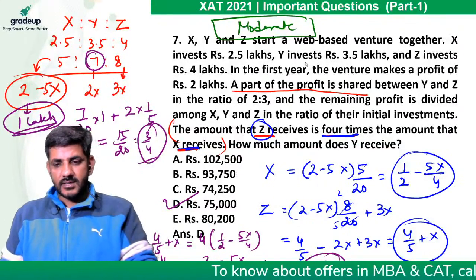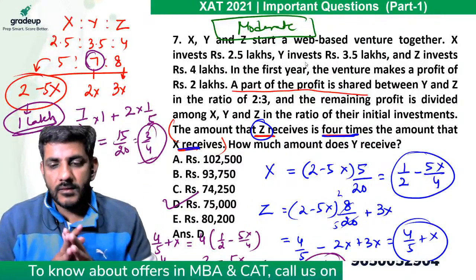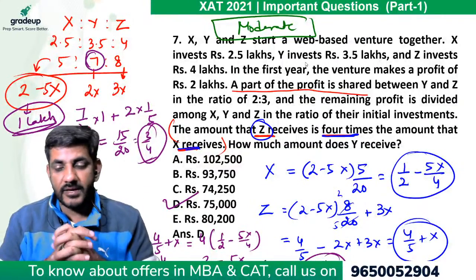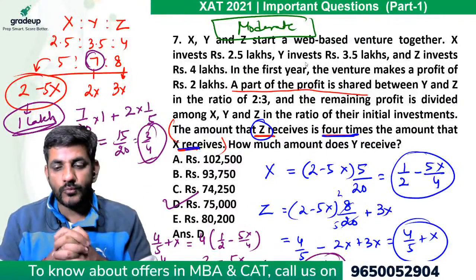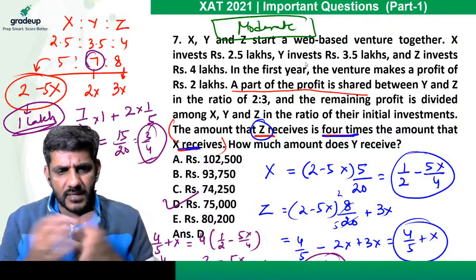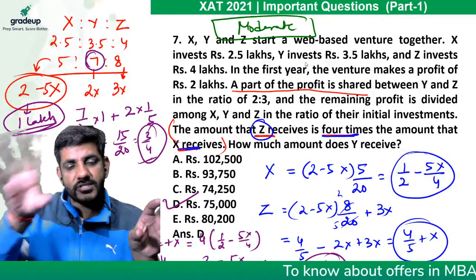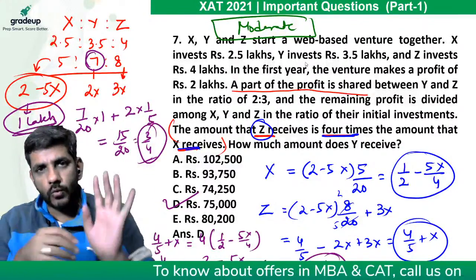So let me just explain it again. एक बार ध्यान से देखते हैं. First of all, XYZ are having their investments in a ratio of 2.5, 3.54. That makes the ratio 578. I just doubled it. He says out of the 2 lakh profit, he has initially taken out some portion and given to Y and Z.